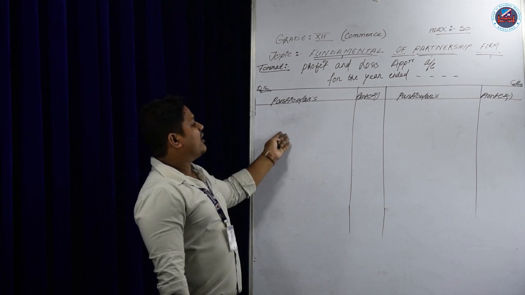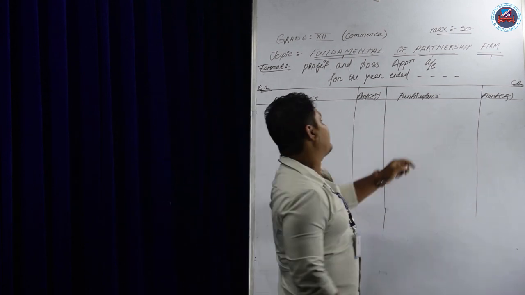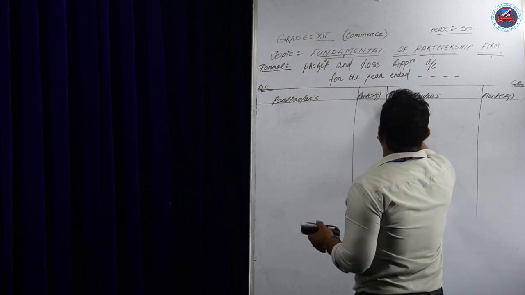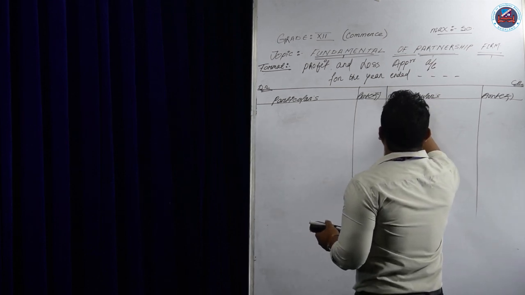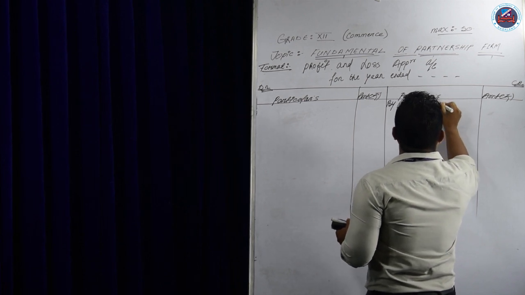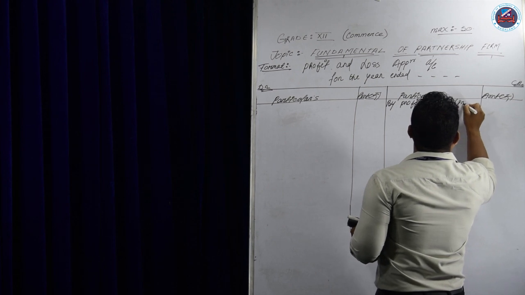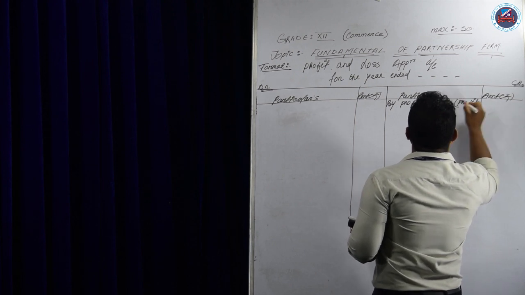Now in class 11 we have prepared the final account. In the final account we got profit. That profit will be transferred here. That is called profit and loss account, in brackets write profit before adjustment.